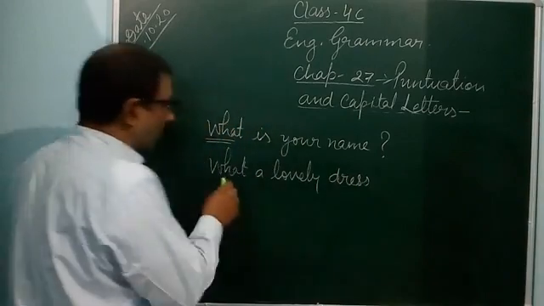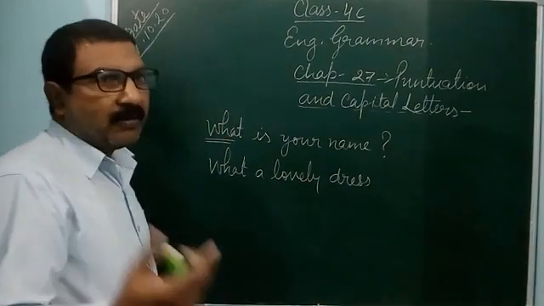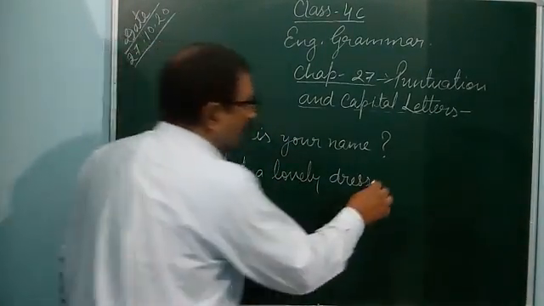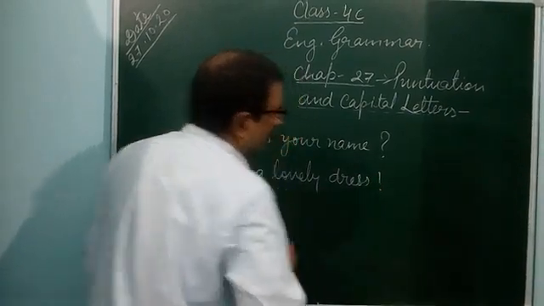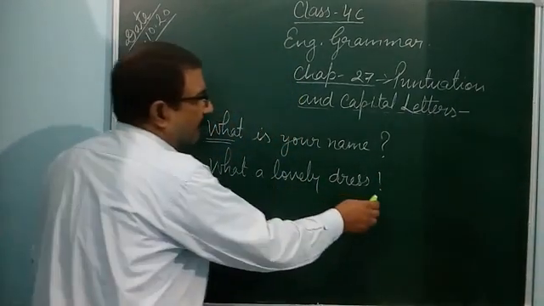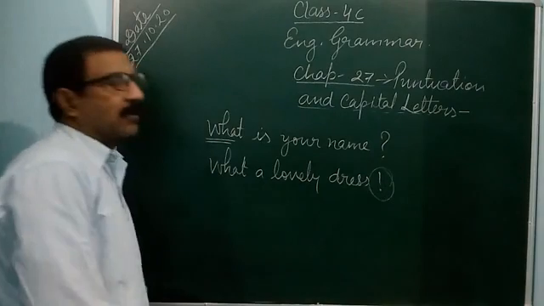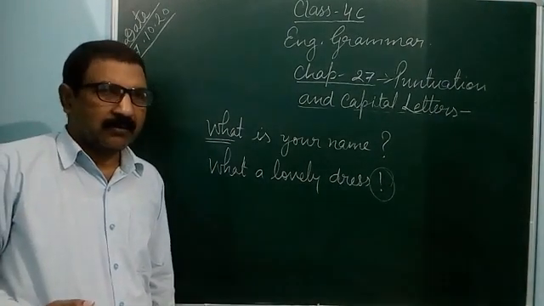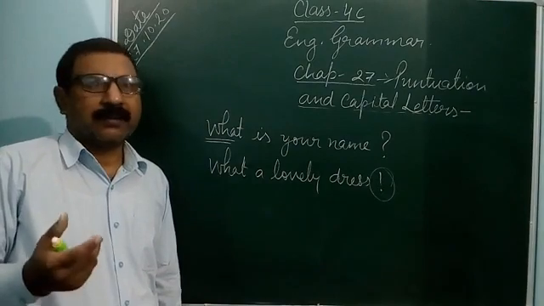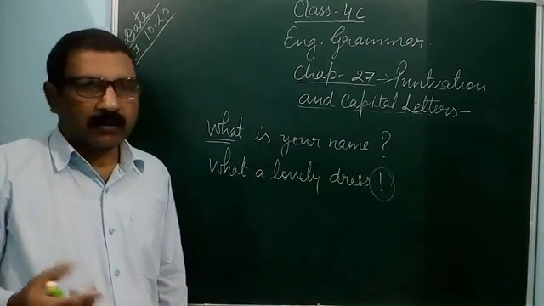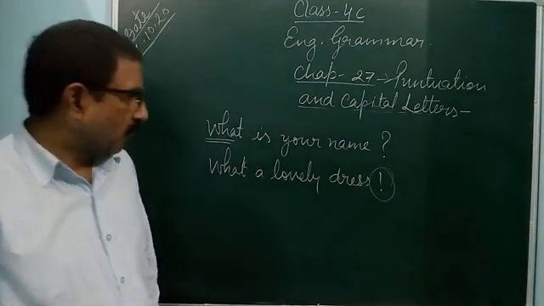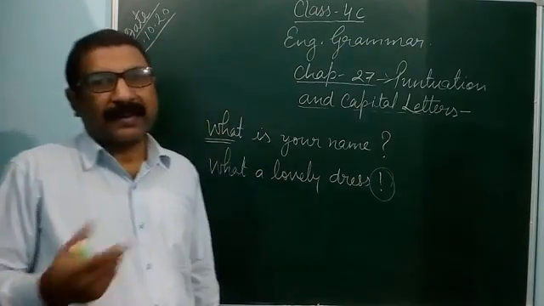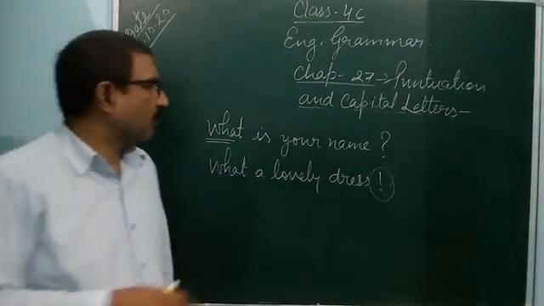You can see, what a lovely dress means it is a wonderful thing, that lovely dress. So you can put an exclamation mark. This is the exclamation mark. So when the sentence you are using makes you astonished, in a wonderful condition, you are surprised or expressing surprise, in this condition you use the exclamation mark.